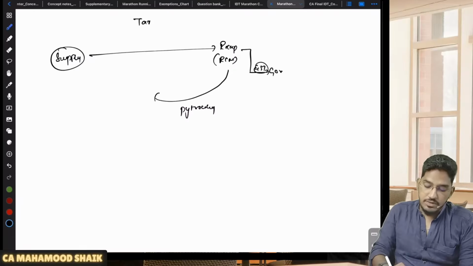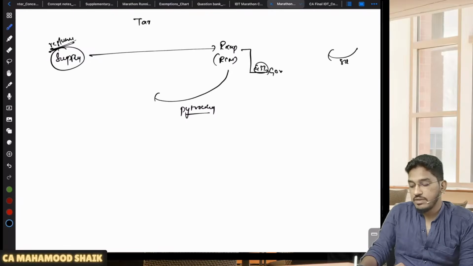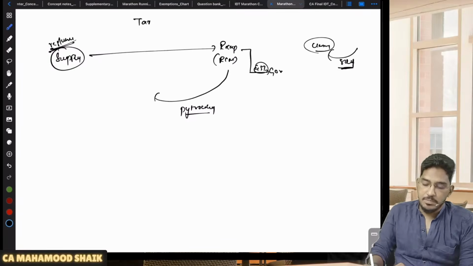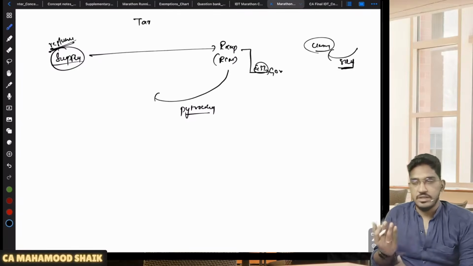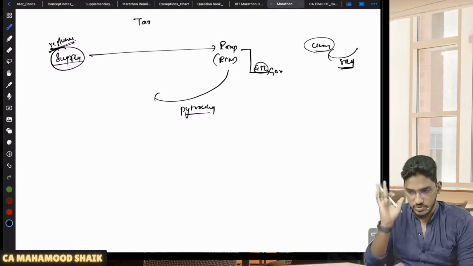This payment voucher will be given whether the supplier is registered or unregistered. In all circumstances, a payment voucher will be given. But self-invoicing will be given only when the supplier is an unregistered person. Only when the supplier is unregistered will you give self-invoicing. But a payment voucher you have to give for every kind of supplier, whether he is registered or unregistered, it doesn't matter.